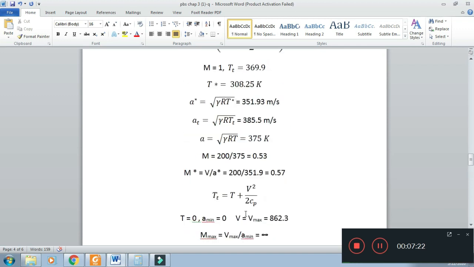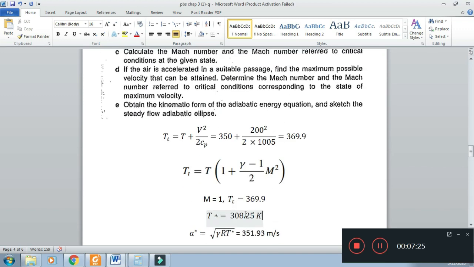For part E, we have to obtain the adiabatic ellipse, and for the adiabatic ellipse we need the kinematic form of the adiabatic energy equation. If the heat transfer is 0 and there is no work transfer, the total energy of the fluid remains the same in the fluid flow. When total energy is the same, the total temperature is constant. If there is no potential energy change, the total temperature or total enthalpy remains constant.